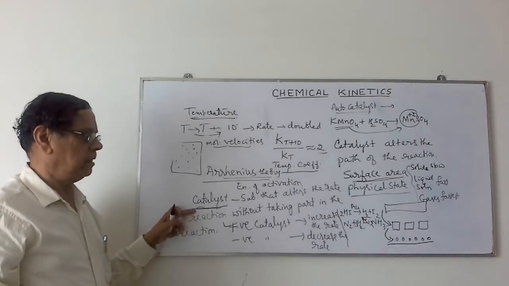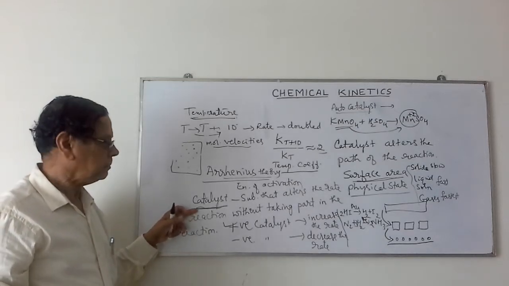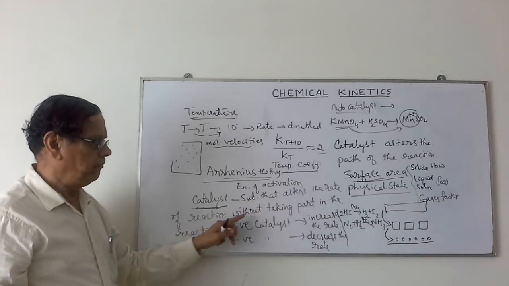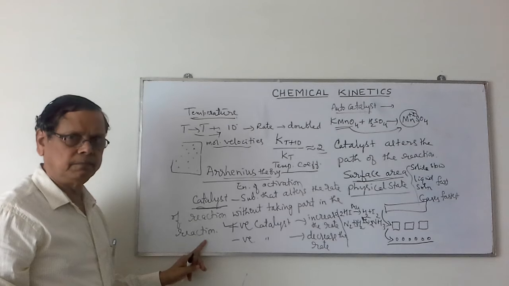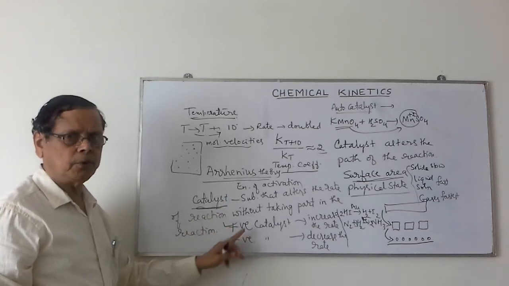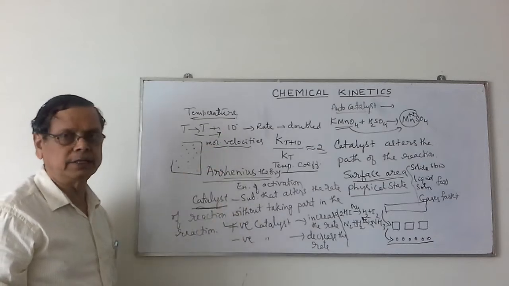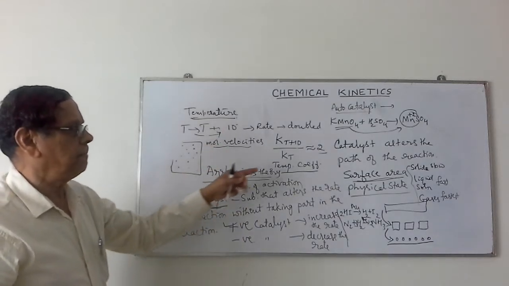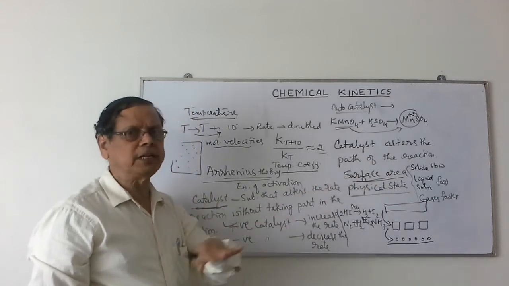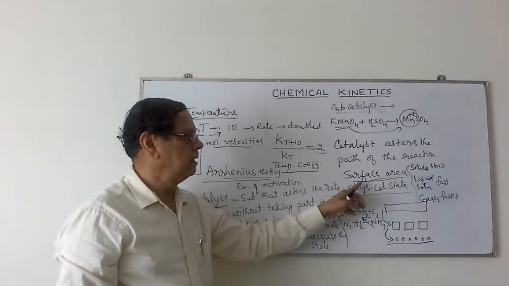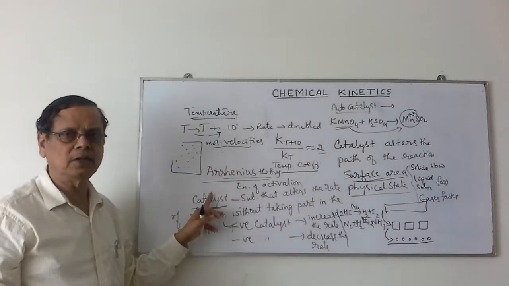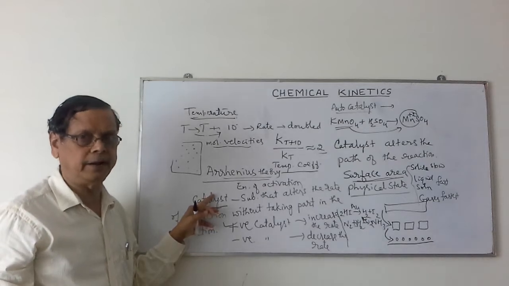Then the next one is catalyst. A substance that alters the rate of reaction without taking part in that reaction is called the catalyst. Three types of catalyst: positive, negative and autocatalyst. Similarly, by the addition of a catalyst we have a different path which proceeds via lower energy of activation. That's why the rate of reaction increases. Anyhow, with these two factors we will discuss again in the same chapter at the end.